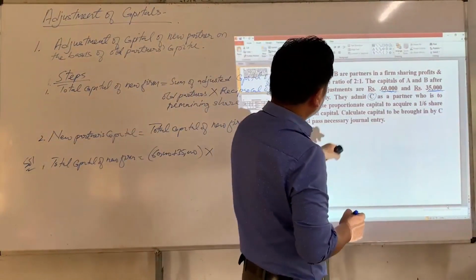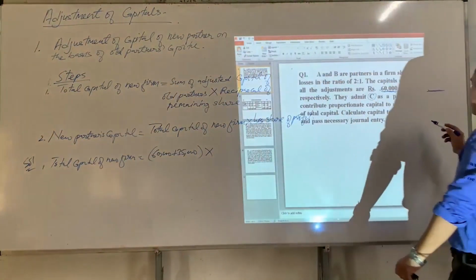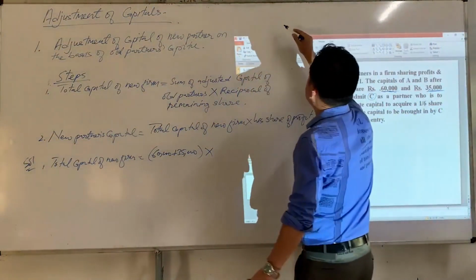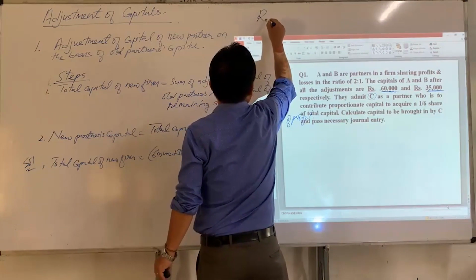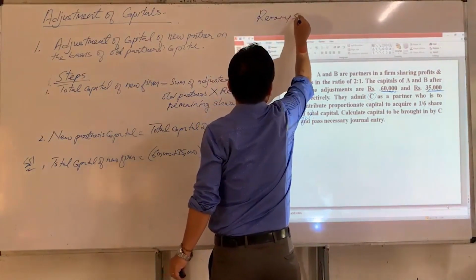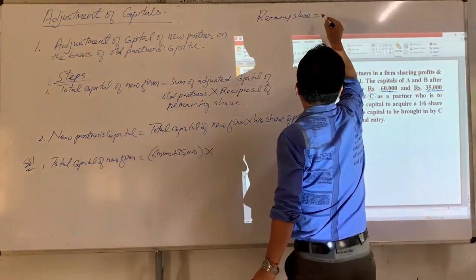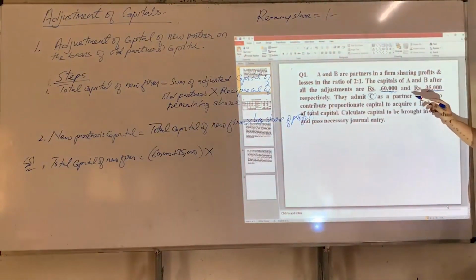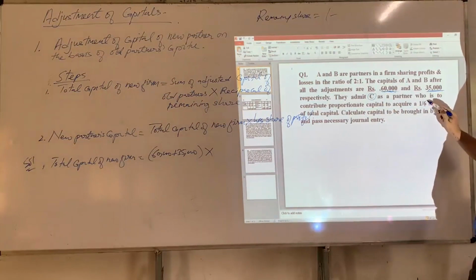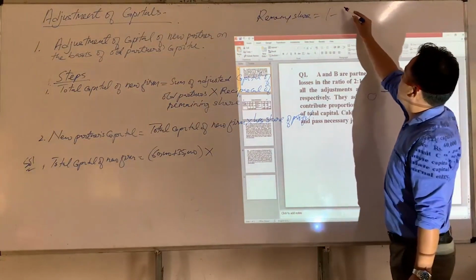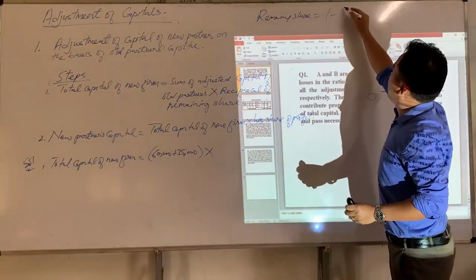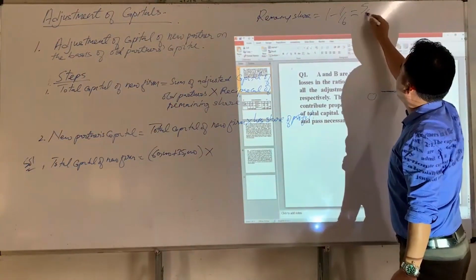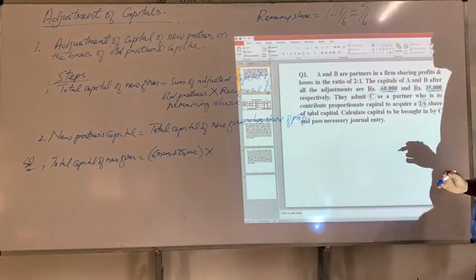So first, what is the new partner's share of profit? Here the new partner's share of profit is 1/6. In order to find the remaining share, remaining share is equal to 1 minus the new partner's share of profit, which is 1/6. So we deduct it from 1, and we get 5/6. So 5/6 is the remaining share.